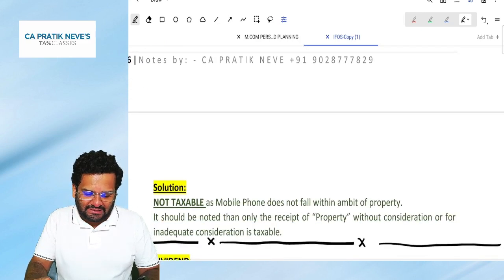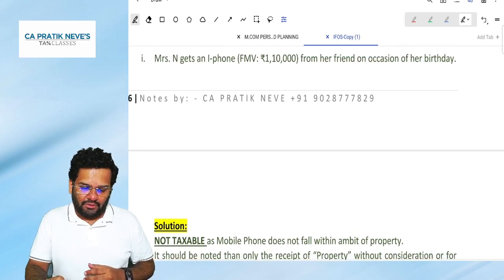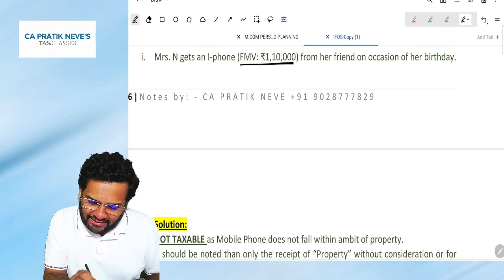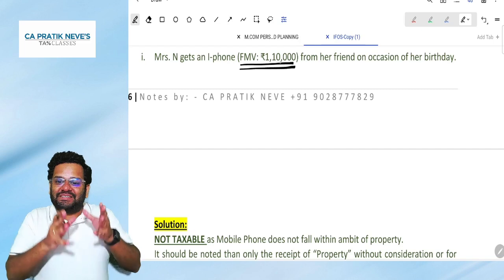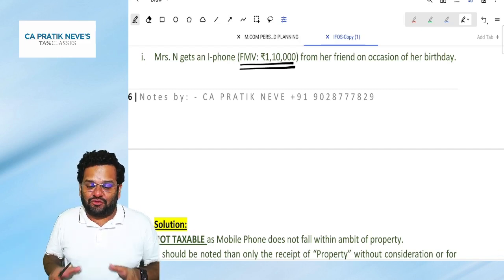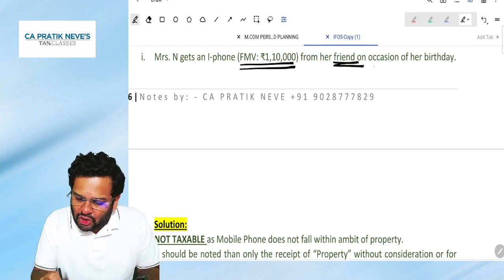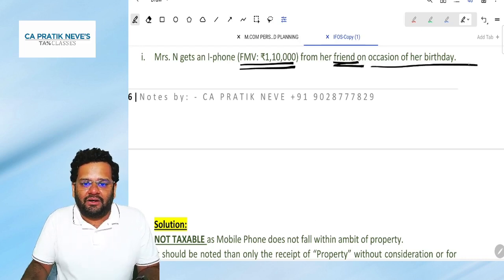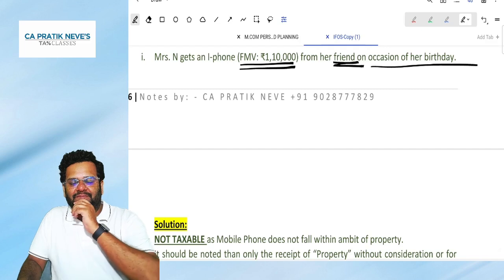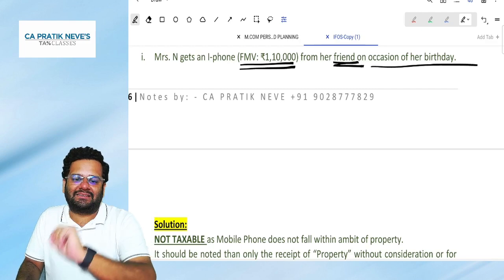Lastly, for this session, Mrs. N gets an iPhone for 1,10,000. Friends, in Mrs. N's hand, is this iPhone taxable? The iPhone is of 1,10,000. It is received from her friend on the occasion of her birthday. What do you think? Is it taxable or is it not taxable? Now, understand, it is not taxable.